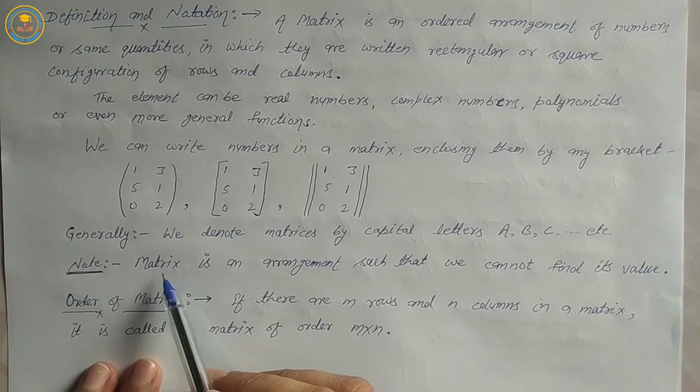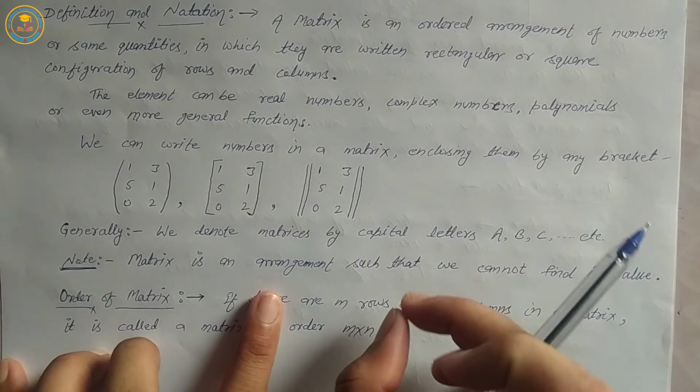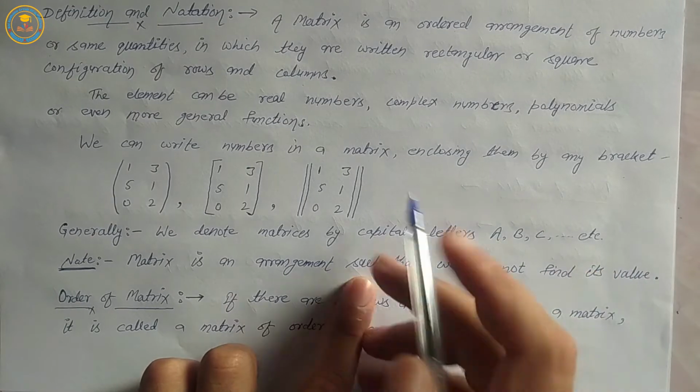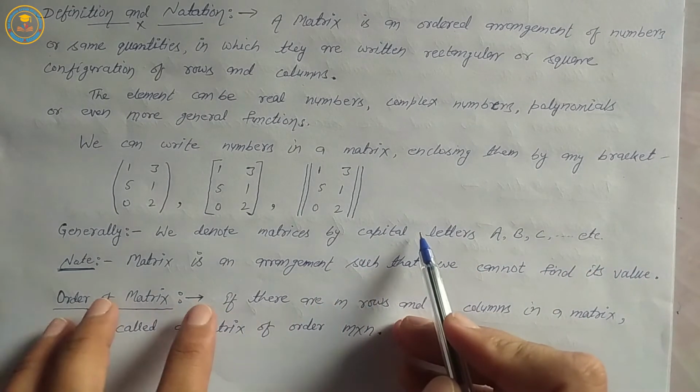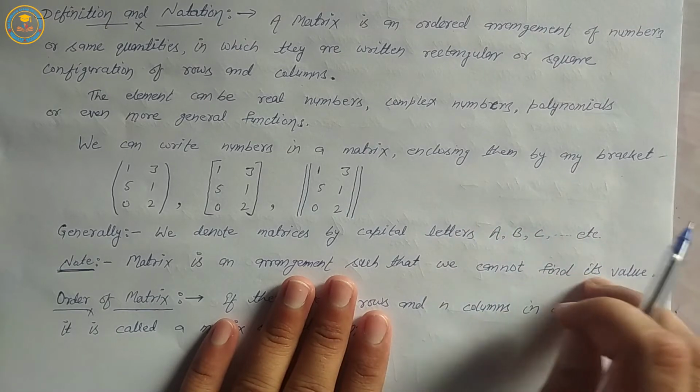Note: a matrix is an arrangement such that we cannot find its value.